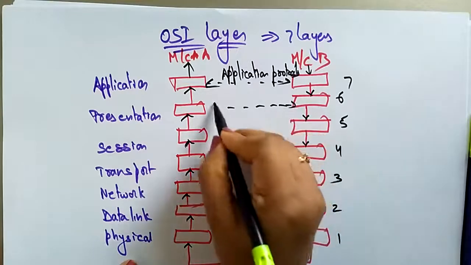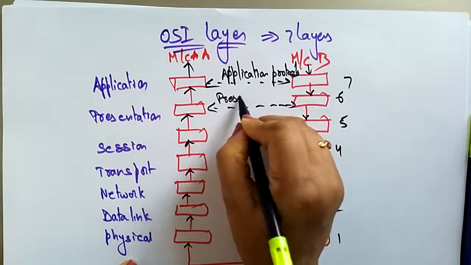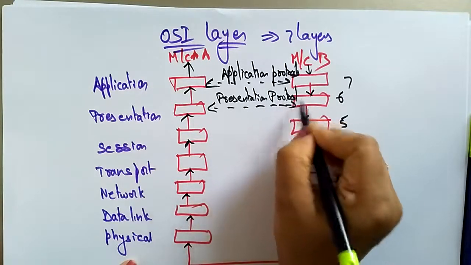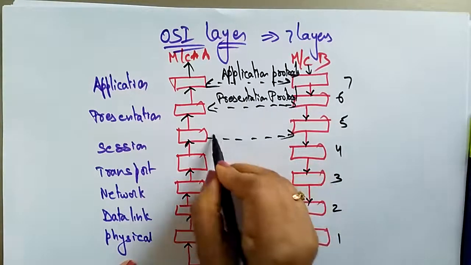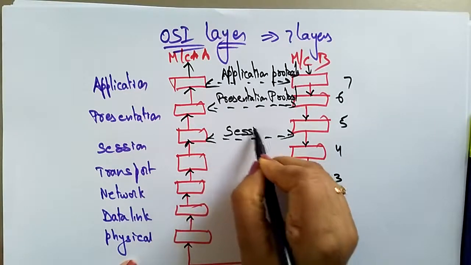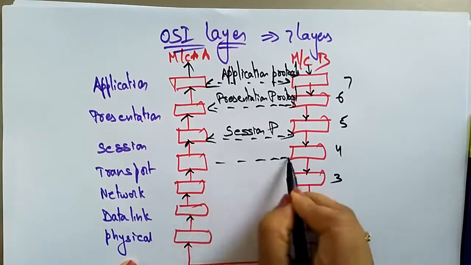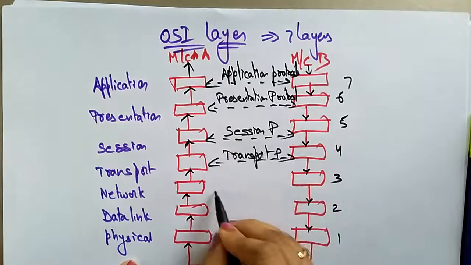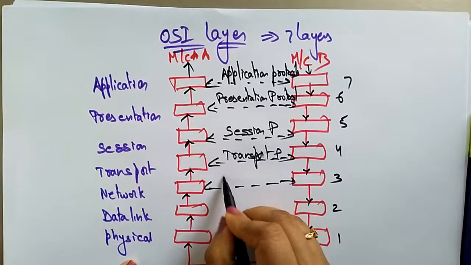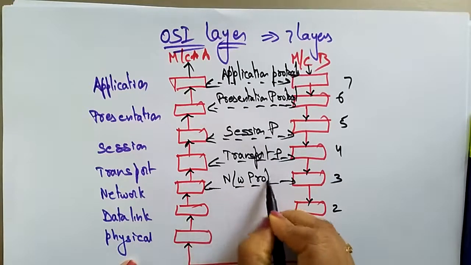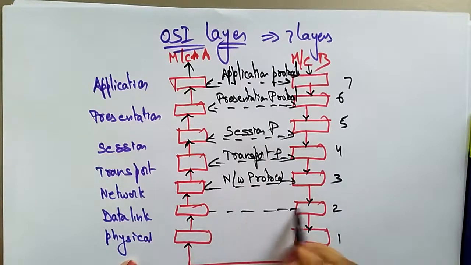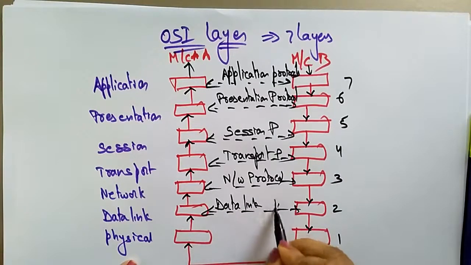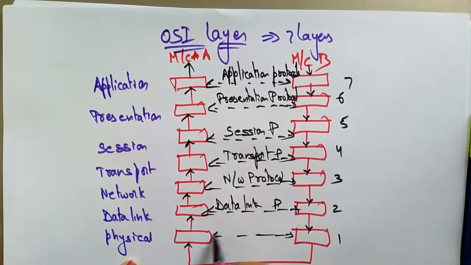In the same way, the set of rules on presentation is the presentation protocol, the session protocol, the transport protocol, in the same way the network protocol, the data link layer protocol, and the physical layer protocol.